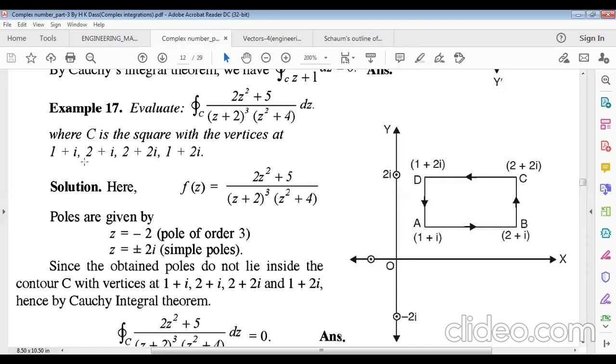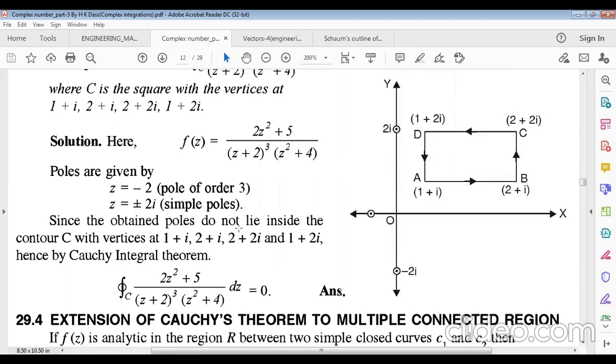So 1 plus i is plotted as 1 comma 1, and 2 plus i as x equals 2 and y equals 1. The third point is x equals 2, y equals 2, and the fourth point is x equals 1 along the y axis, the imaginary axis, with value 2. After joining, we get the vertices of the square.